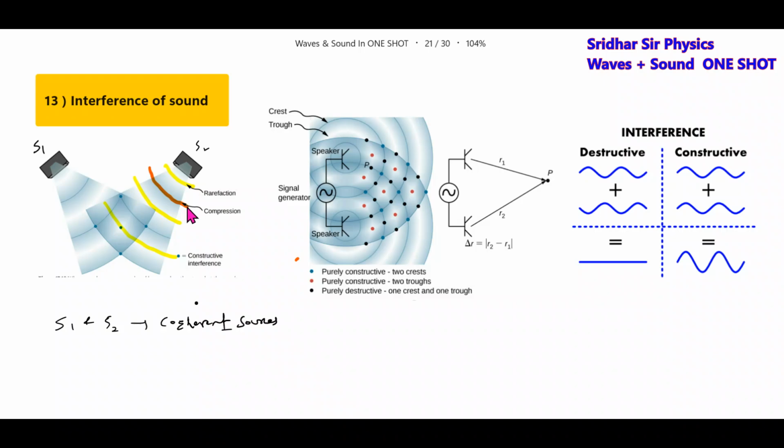And this will be compression. You can see clearly the red and the red yellow when they merge. There are some regions there, no? We'll get the constructive interference. Here in these regions we have the constructive interference. Constructive interference only, I'll put that one. These are the regions where constructive interference is taking place.